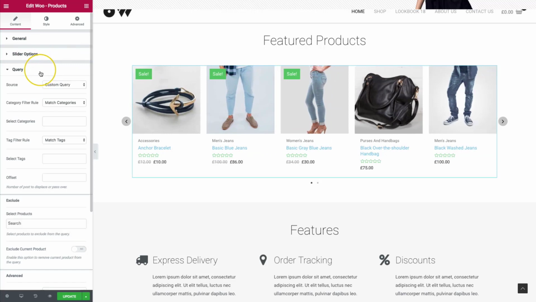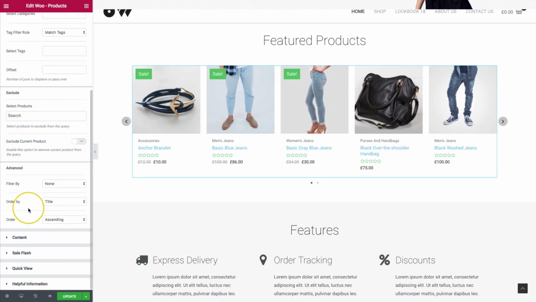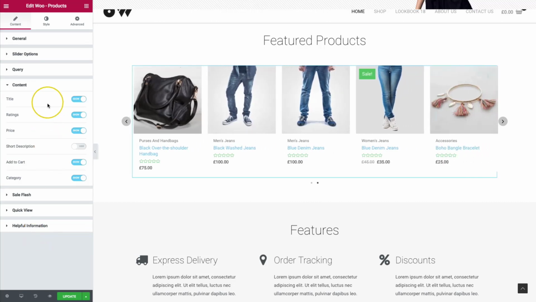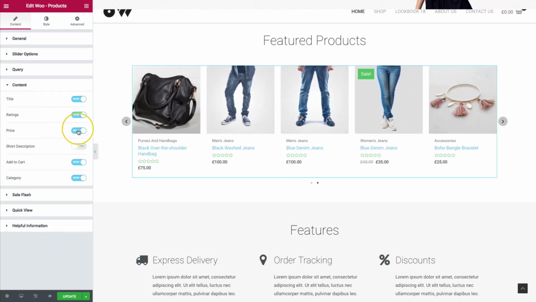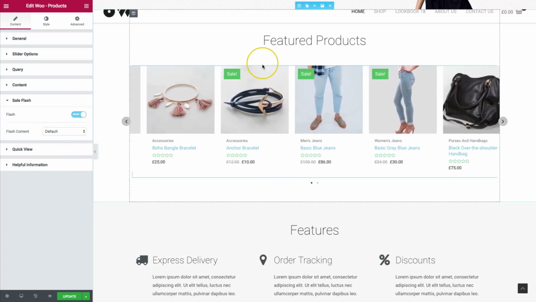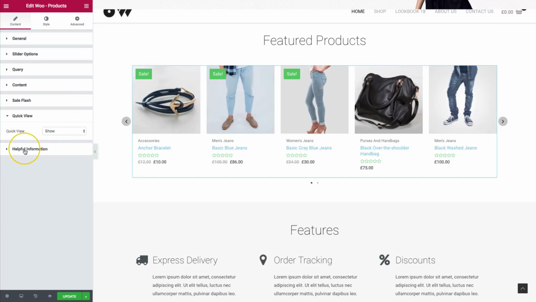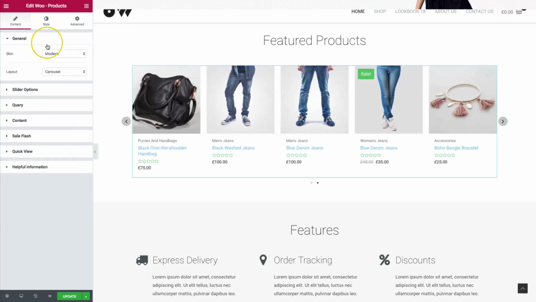For the slider options with the queries, we have all of the same for the queries right here. For the content, we have the same thing. We could turn off descriptions, price, ratings. Sale flash, we have the same options here. So these sale flashes right here that you see, we can turn that on and off. And quick view, we can go ahead and show and hide that as we need.